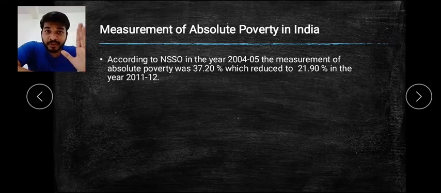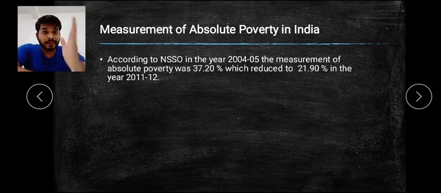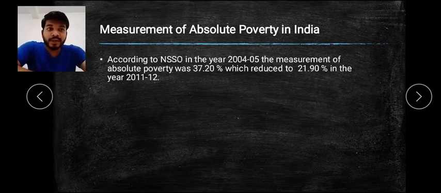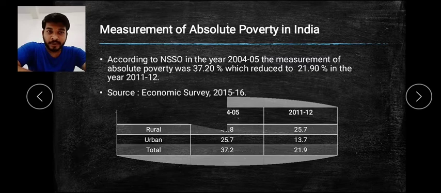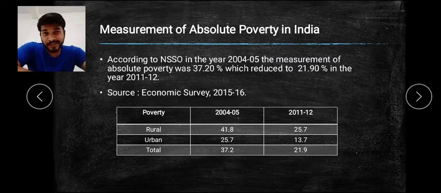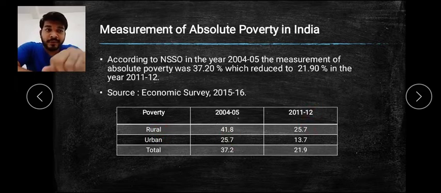So from 2004 to 2011 the poverty has been reduced. How much? From 37.20 to 21.90. So you find that as time has gone, the poverty has been reducing. Here the Economic Survey of 2015-16 data has been taken up, and the columns given are poverty 2004-05 and 2011-12.